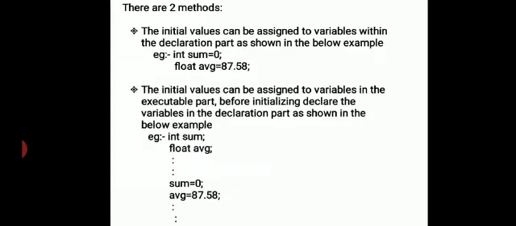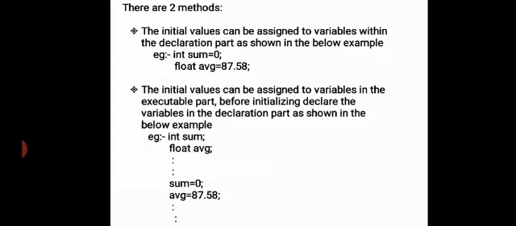There are two methods of assigning values. First, initial values can be assigned to variables within the declaration part, as in int sum equals 0, float average equals 87.58. This is static assigning.